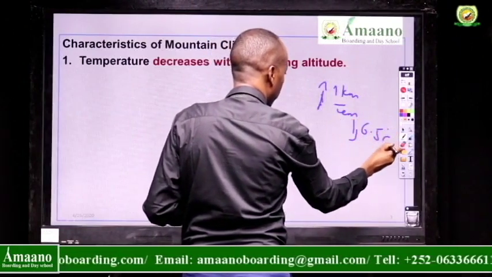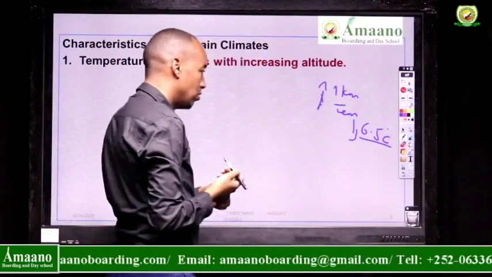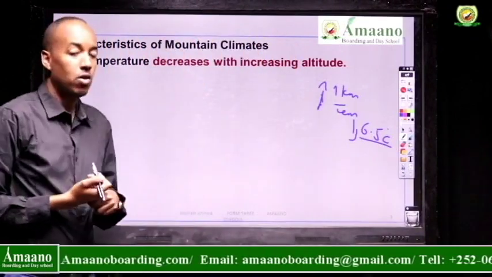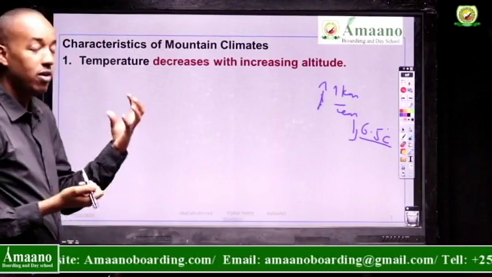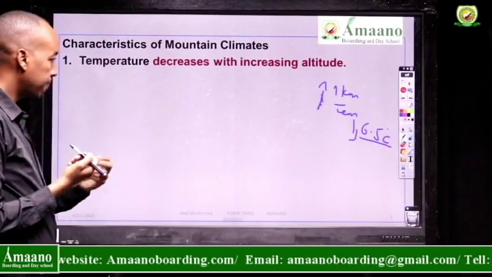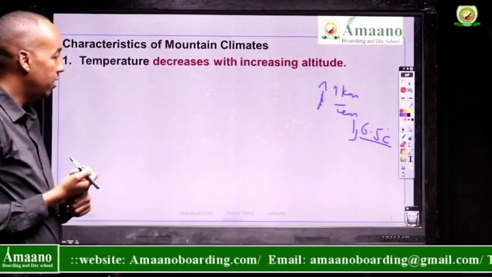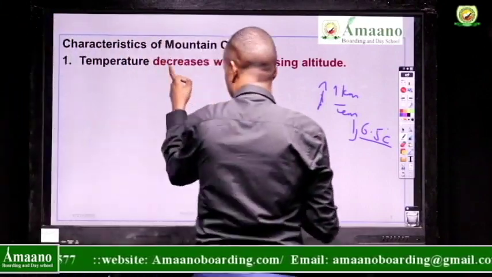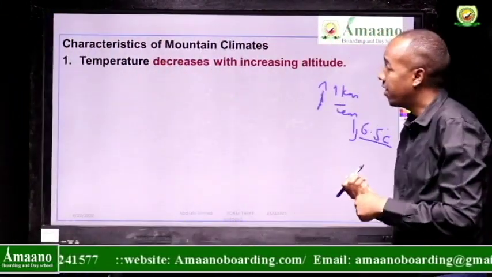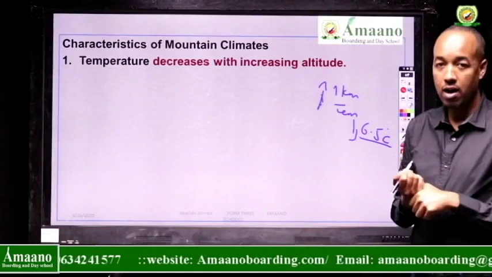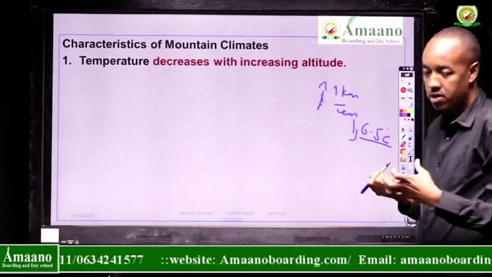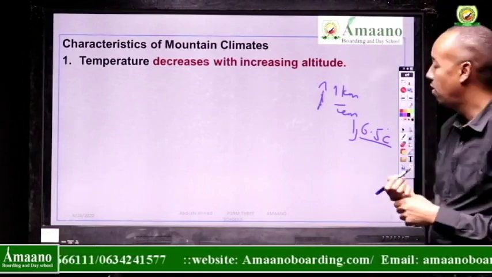Some say 6, but 6.5 is the correct one. So for every 1 kilometer that you go up, the temperature will drop by 6.5 degrees Celsius. That's why mountain temperatures are lower compared to the lowlands.